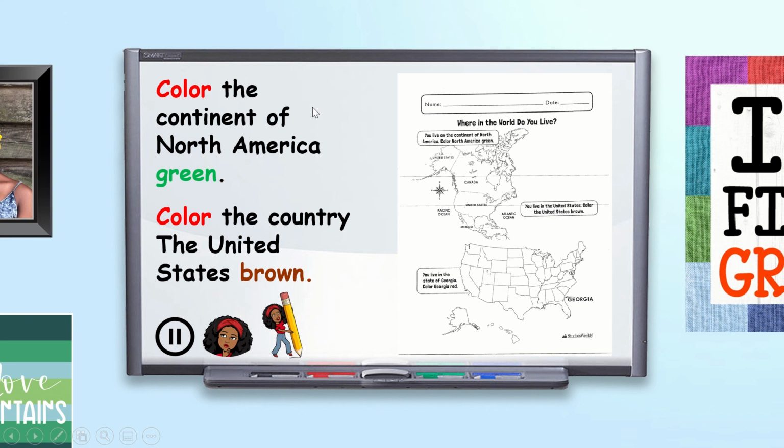What you're going to do is color the continent of North America green. And then you're going to color the country, the United States, brown. Now you're only working on this top half of the worksheet. You are not working on this part right here. You're only working on this part. Again, I want you to color the continent of North America green, and then I want you to color the country, the United States, brown.